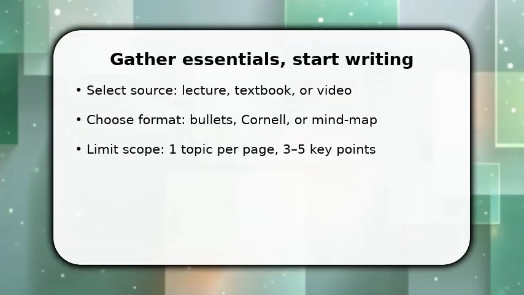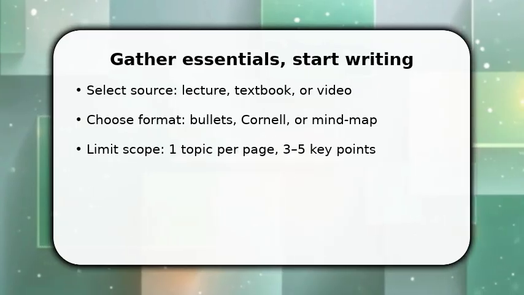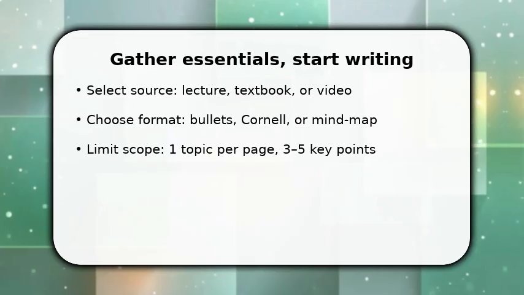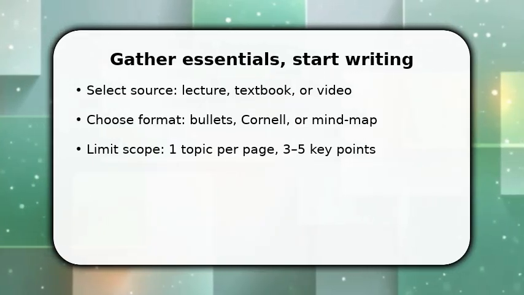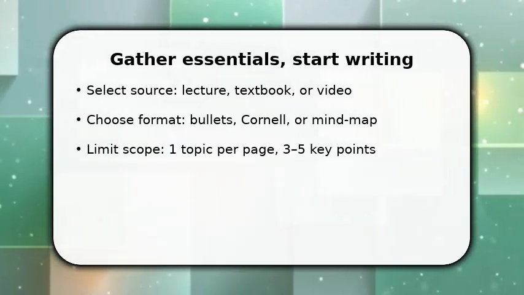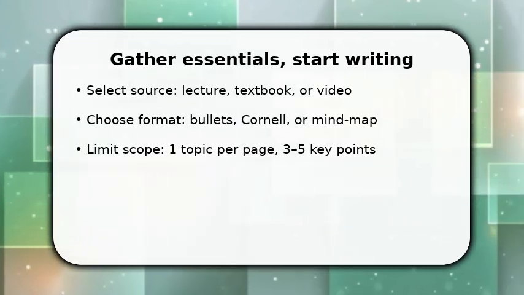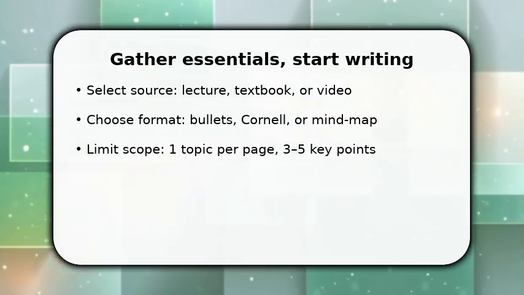You begin by collecting essentials and immediately creating entry points. Pick the single source and the format that fits the material. Use a 2-3 minute skim to mark headings and bold terms so you know what to capture. Once done, write concise headings and 1-2 sentence context lines under each heading.